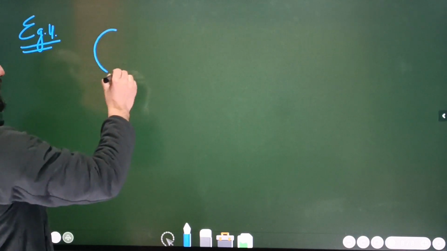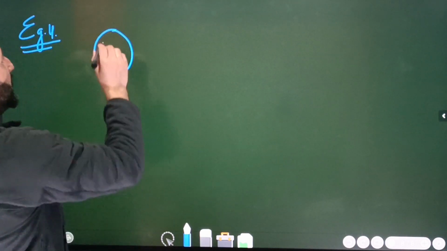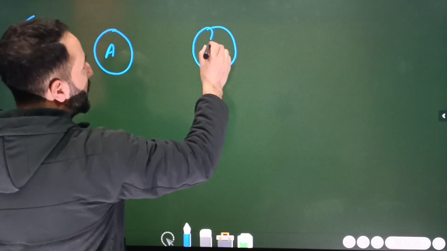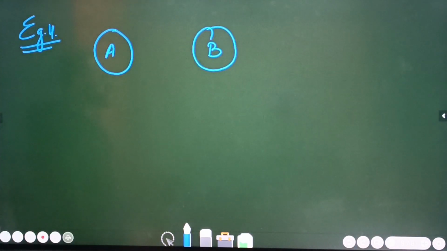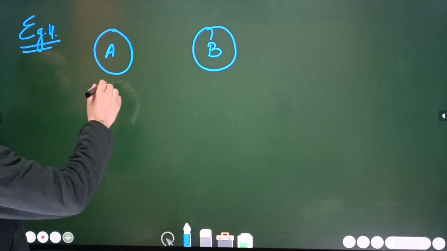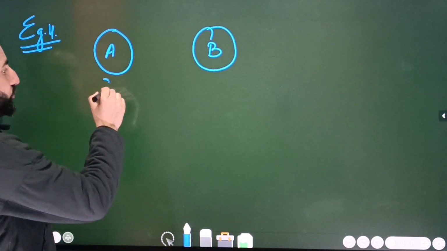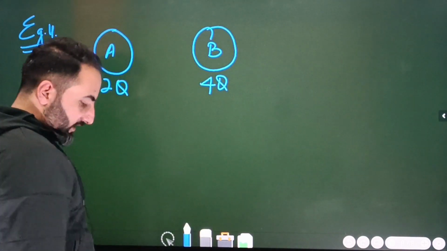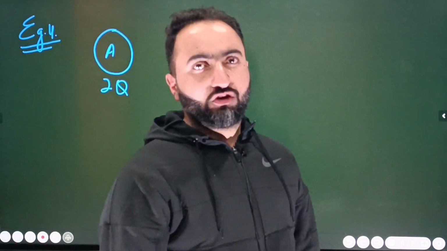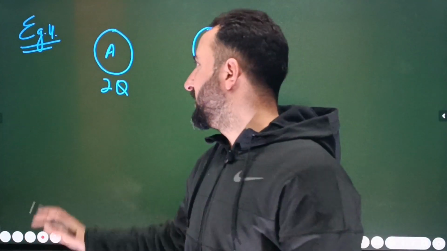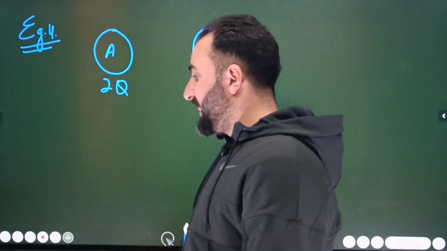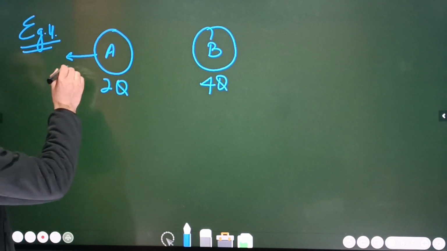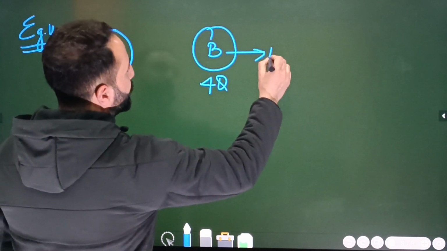So it's like this, for example here we have a charged particle, ठीक है ना बेटा. Okay, so this is particle, for example A, and this is another charged particle which is particle B. Now suppose its charge is given, it's equal to 2q. Its charge is given, that is equal to 4q. ऐसा भी हो सकता है बेटा, charge of one particle is 2 coulomb, charge of another particle is 4 coulomb instead of this q, ठीक है बेटा. So this is A and B. Then what is given is this, these two repel each other by force of F, ठीक है ना बेटा.